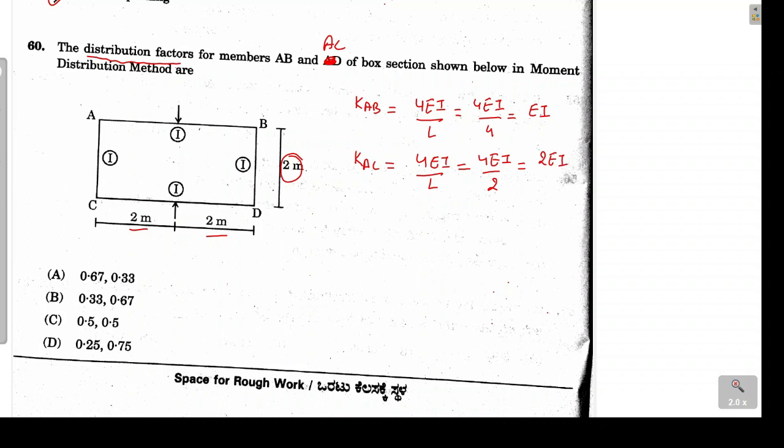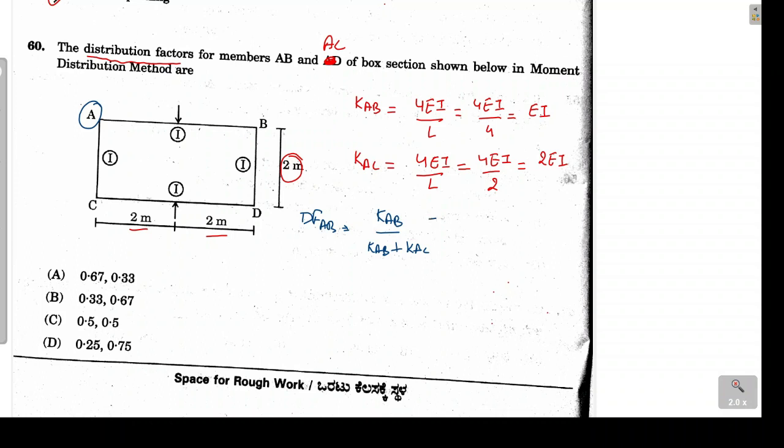Now coming to the distribution factor. The distribution factor for AB we have to calculate. That will be given as the stiffness of AB divided by the total stiffness of joint A. From joint A there are two members, AB and AC. So we have to consider the combined stiffness or the total stiffness at joint A. So at joint A I will be considering KAB as well as KAC.